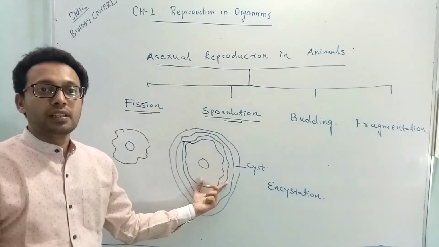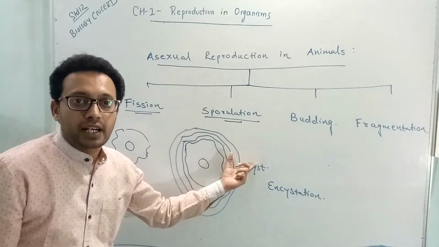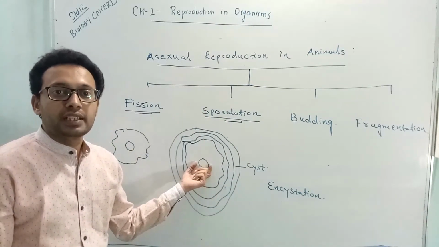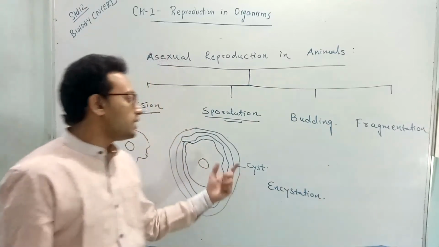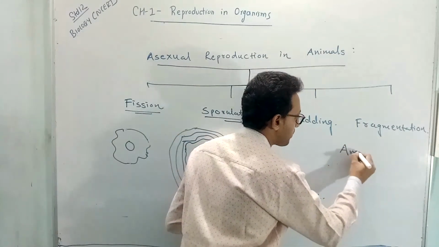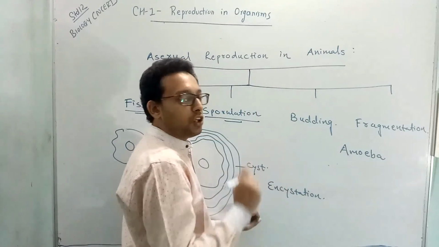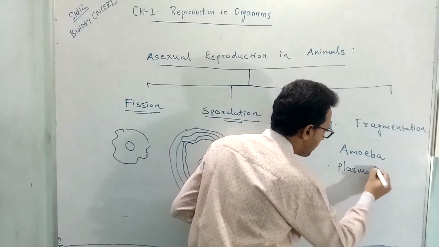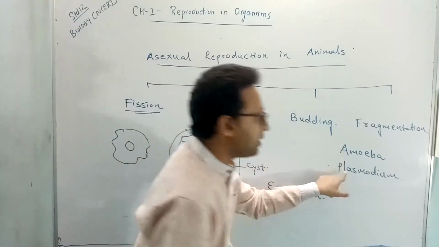When this animal gets a favorable condition, the layers which are formed around it rupture, and the nucleus which is present in it divides, and many amoebae get released. So this kind of asexual reproduction is found in amoeba, and apart from amoeba, it is also observed in the case of plasmodium. So these are the two examples of sporulation, amoeba and plasmodium.